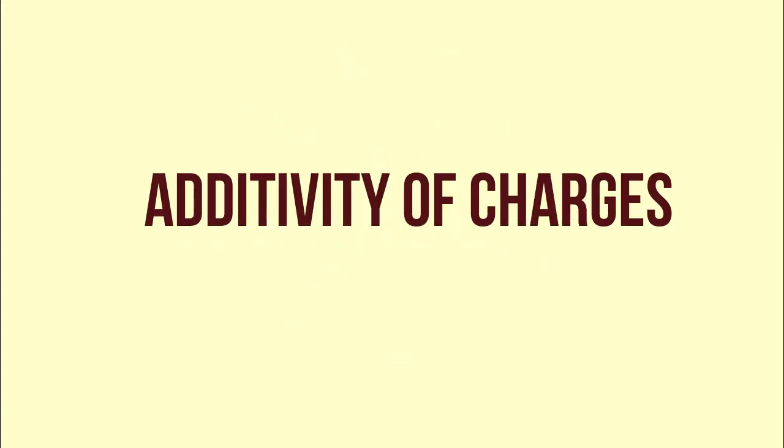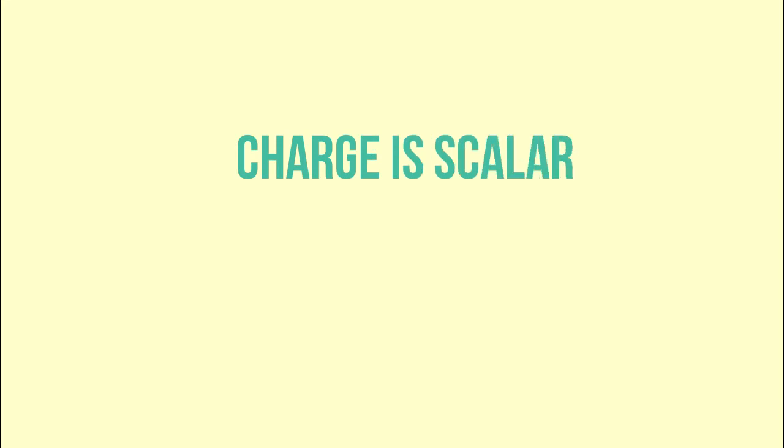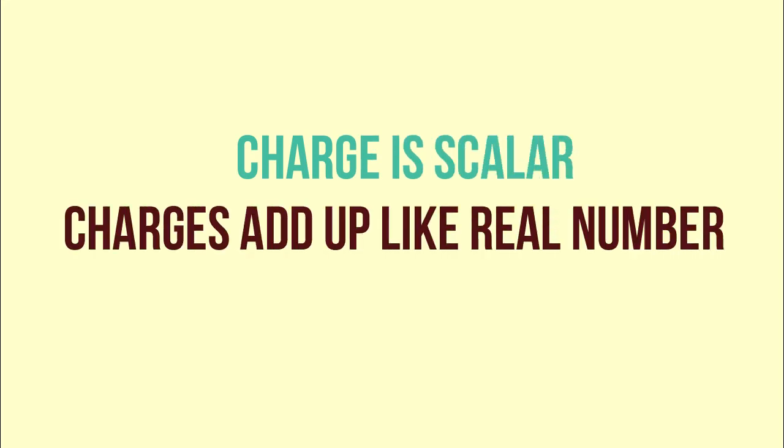Guys, first let us see property number 1, additivity of charges. It says that charge is scalar quantity and they add up like real numbers. Guys, charge has only magnitude and has no direction, just like mass. However, there is one difference between mass and charge, that is, mass of body is always positive, whereas charge can be either positive or negative.